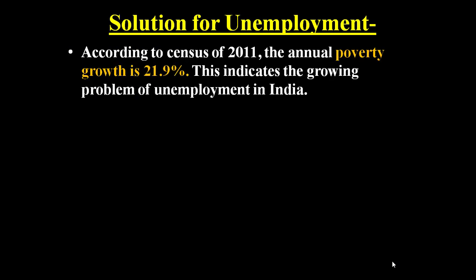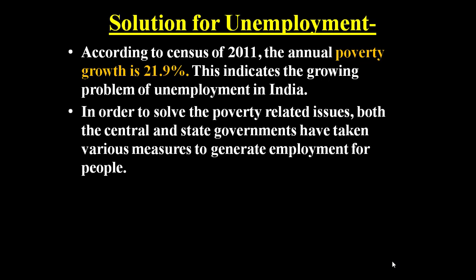Unemployment has become a huge problem. As some of the solutions and remedies for this unemployment, here are some statistics. According to the 2011 census, the annual poverty growth is 21.9%. This indicates the growing problem of unemployment in India.